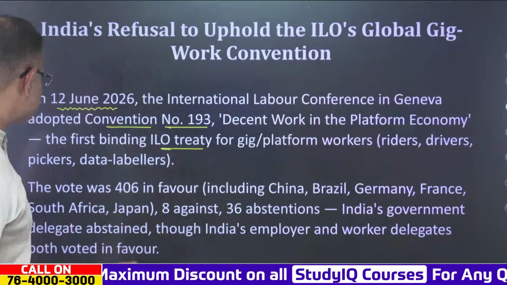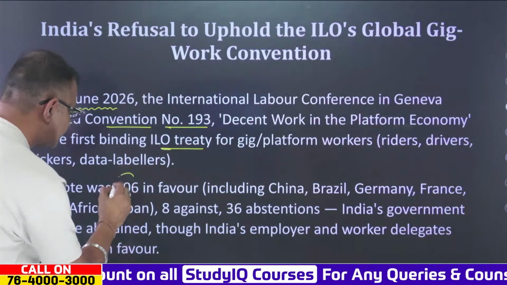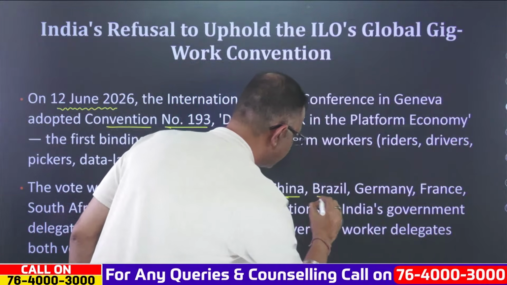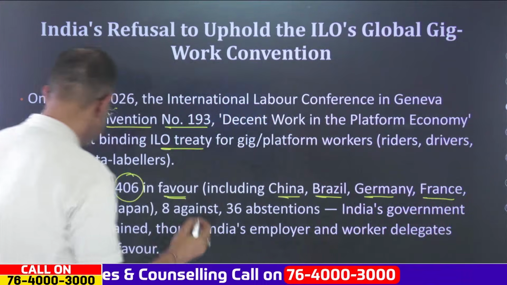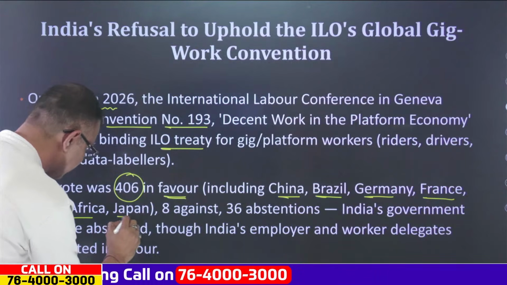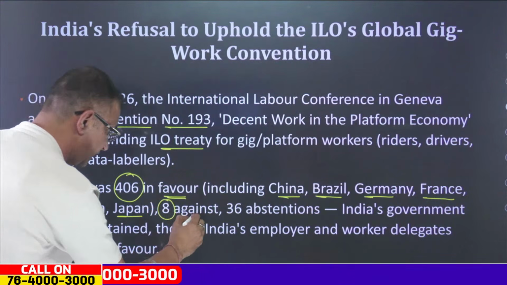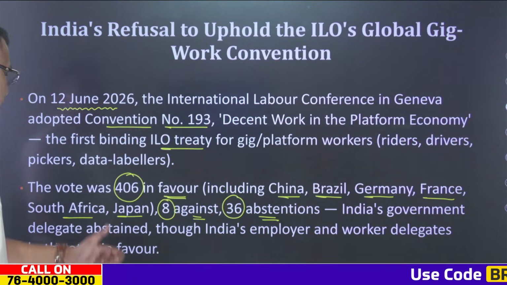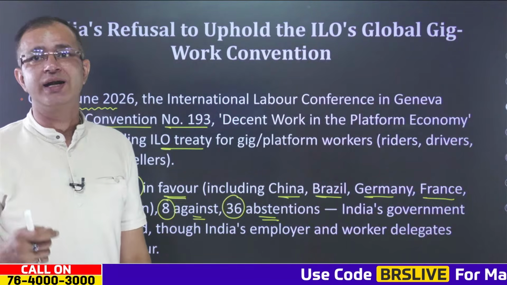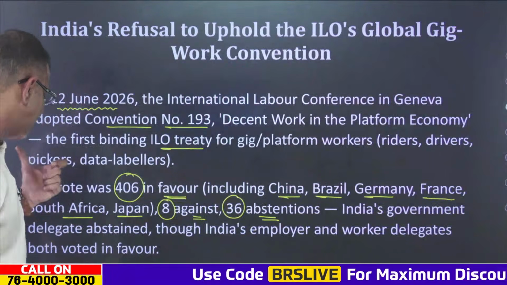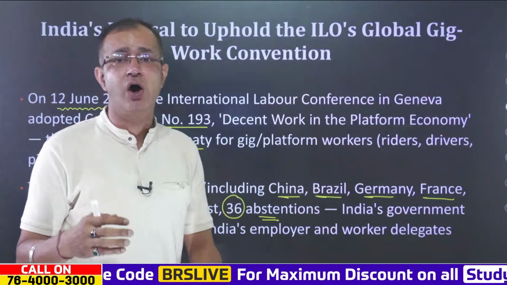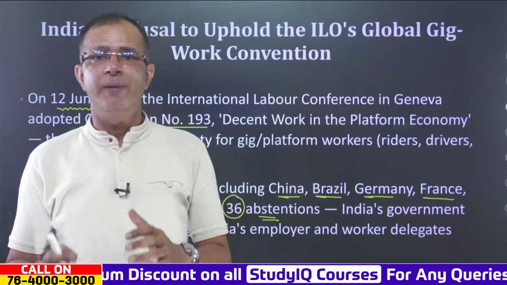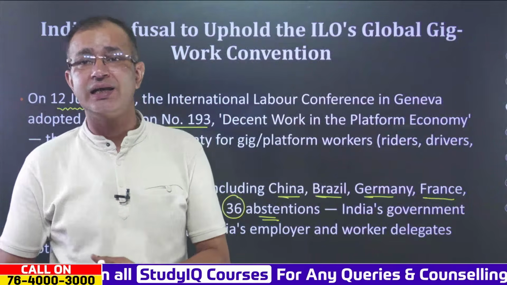Now when it comes to India, the vote was 406 in favor, which included China, Brazil, Germany and France, even South Africa and Japan, and there were 8 against, and 36 abstained from the voting. India's government delegate abstained, though India's employer and worker delegates both voted in favor of the convention. So the Indian government abstained, but the employer and the worker delegates voted in favor.